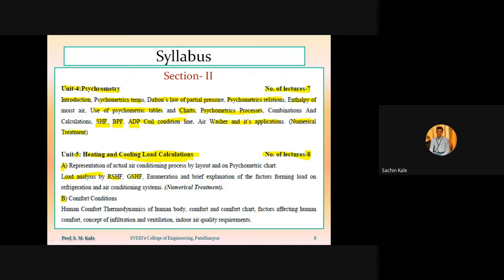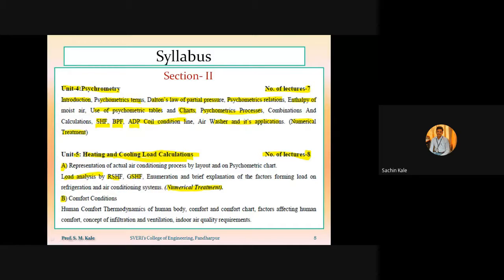Then the next point is enumeration and brief explanation of the factors forming load on the refrigeration and air conditioning system. For this part A there will also be numerical treatment. Are you getting? So this is part A from chapter number 5.